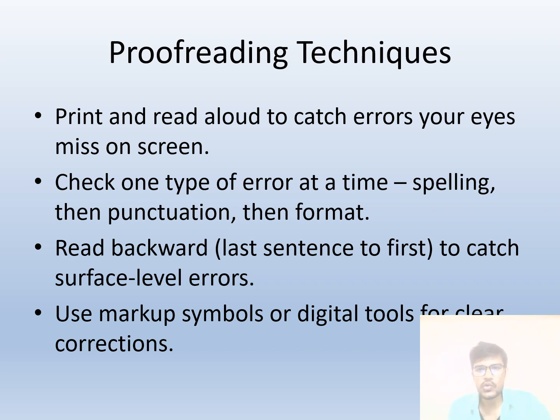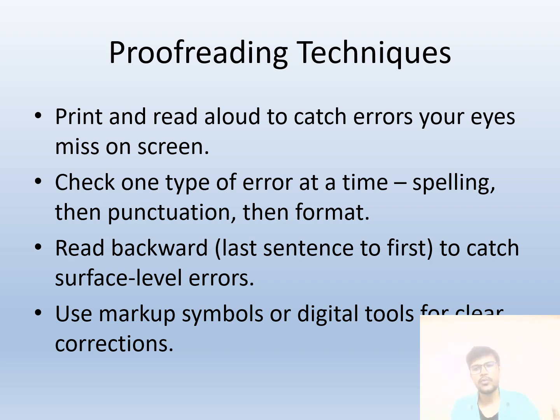Print and read aloud to catch errors your eyes miss on a screen. During editing or proofreading, you can print your entire manuscript, keep it before your eyes, read line by line, and if there are some errors, mark them.